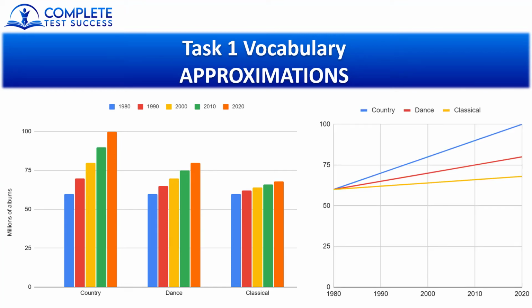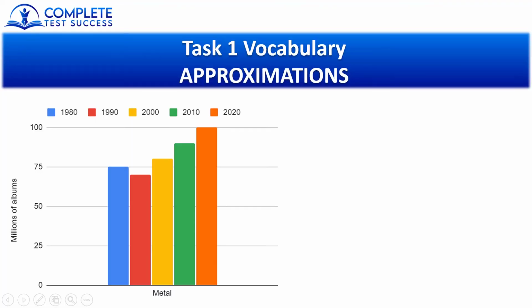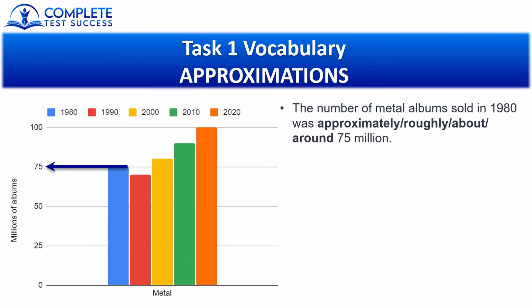And in this line graph, I need to do the exact same thing. So if I want the number for country music in 2010, I look across at the y-axis and then I estimate what that number is. So like the line chart and the bar graph just there, where we don't have the exact numbers, we need to use approximations. So in this chart about the sales of metal albums, when I need to write about 1980, I will say approximately, roughly, about, or around. The number of metal albums sold in 1980 was approximately 75 million.